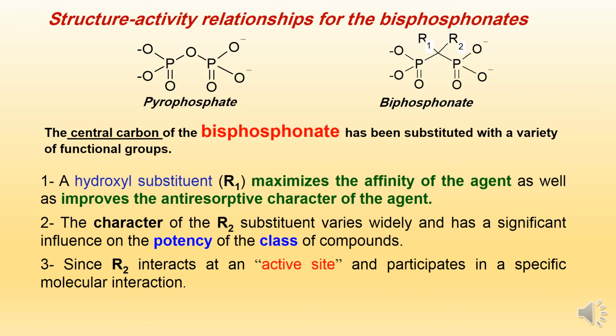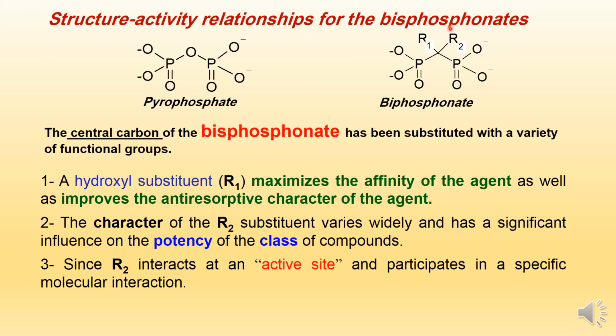What is the structure-activity relationship for bisphosphonates? As we see, pyrophosphate mimics the structure of bisphosphonate, except this oxygen atom is replaced by this central carbon. This central carbon has two functional groups. The first functional group, R1, is a hydroxy OH group. It is constant in all bisphosphonates. These hydroxy substituents maximize the affinity of the drug as well as improve the anti-resorptive character of the drug.